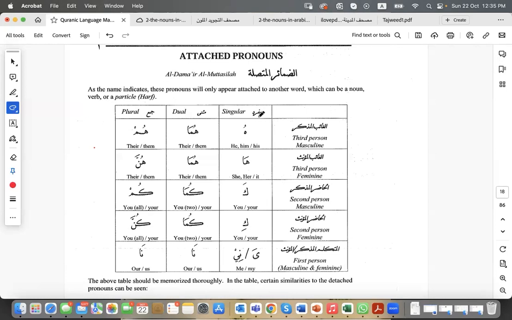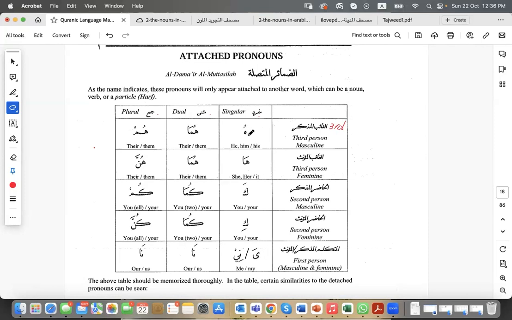So we have mufrad, the singular, al-muthanna, the dual, and al-jam', the plural, and we have al-ghaib, that is third person. الغائب المذكر, that is third person masculine. الغائب المؤنث, third person feminine. الحاضر المذكر, second person masculine. الحاضر المؤنث, second person feminine. And then المتكلم, المذكر and المؤنث at the same time, which is the first person masculine and feminine. And we have agreed that with the first person we don't have gender. Everything here is used for both genders.